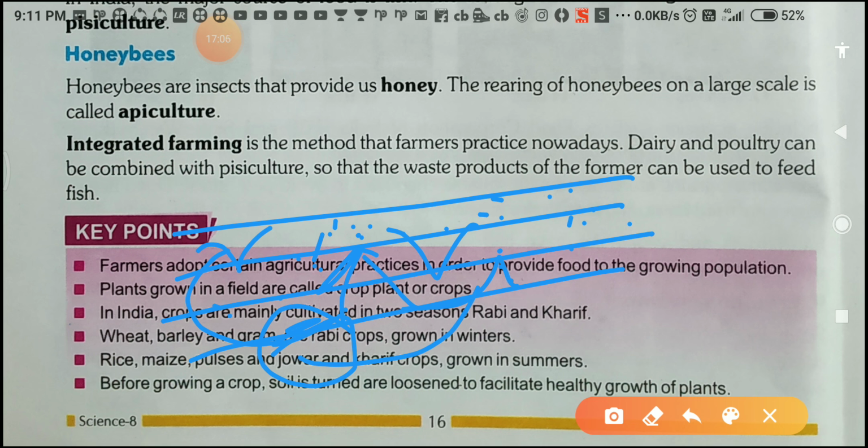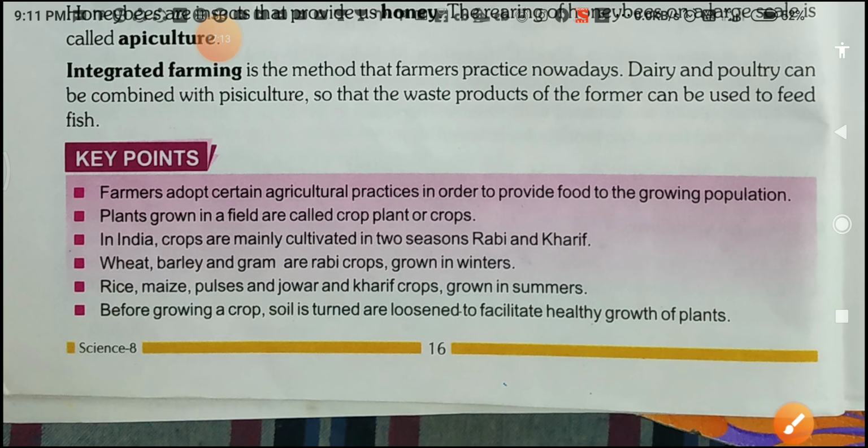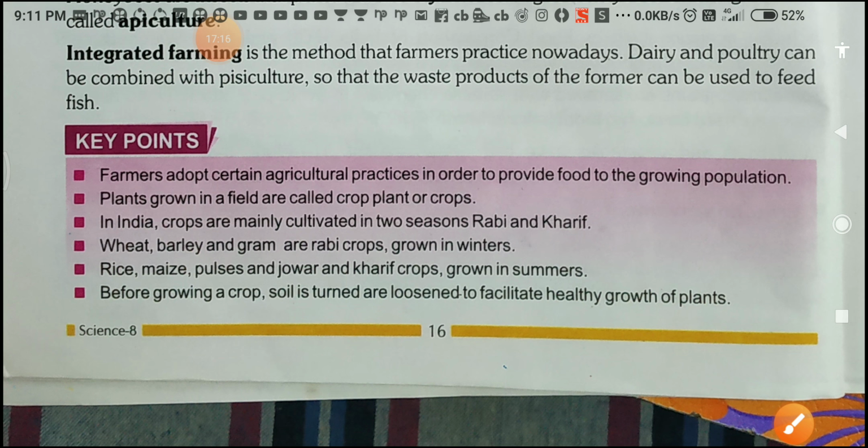Okay, then this is all about your first chapter, crop production and management. This chapter is finished, students, and here key points are given. You can read all these key points.